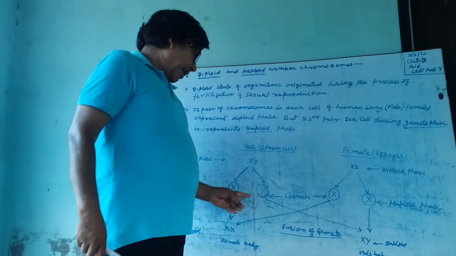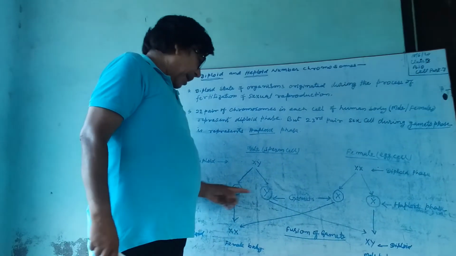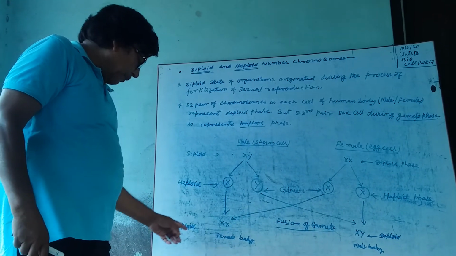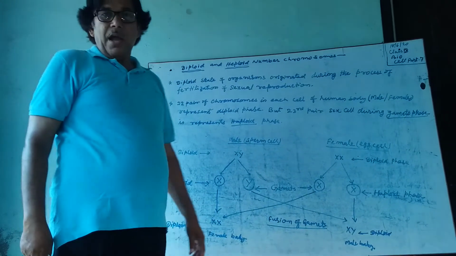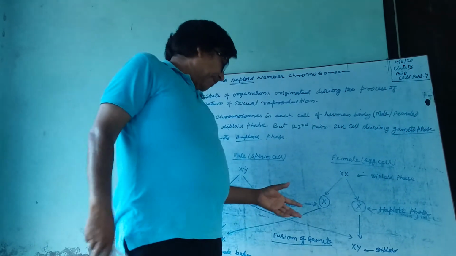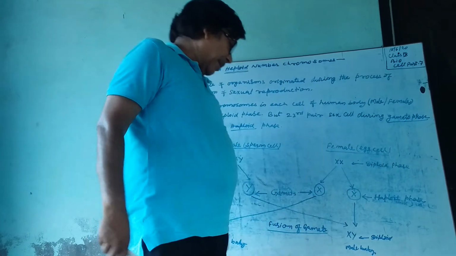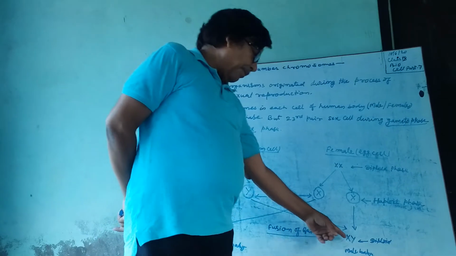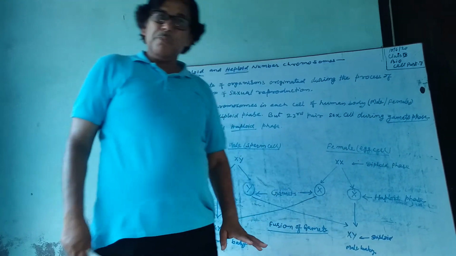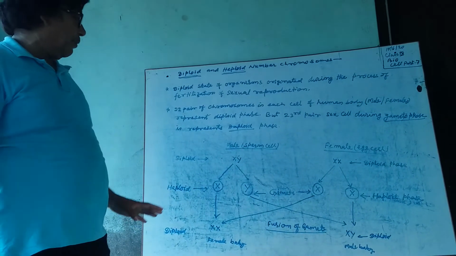Now these gametes fuse together during fertilization. If X and X fuse together, a new diploid phase XX is formed and a female baby is born. But when X and Y fuse together, it is also a diploid phase, but a male baby is born. This is the diploid phase and haploid phase of the chromosomes.